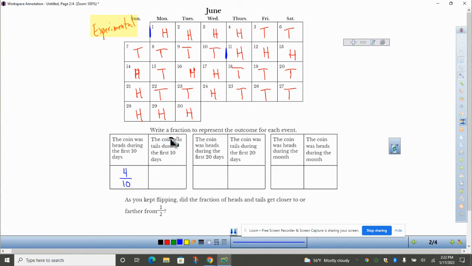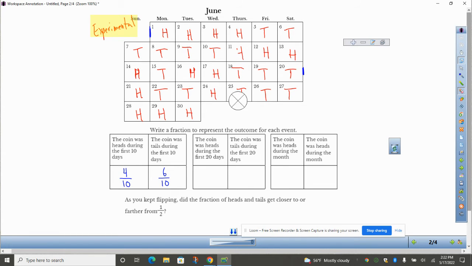All right, now let's look at tails. In the first 10 days, if 4 of the 10 were heads, 6 of the 10 were tails. Now how often was the coin heads during the first 20 days? Now we're looking at the first 20 days, which is going to be 1 through 20.